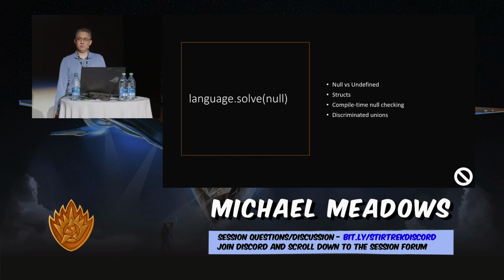So different languages offer different things that can help you with this. I don't know how much it helps, but the difference between null and undefined in Java is marginal. You have structs, which will never be null, but they will just be full of default values if you don't actually initialize them. Compile time null checking, this is what I'm talking about with .NET.